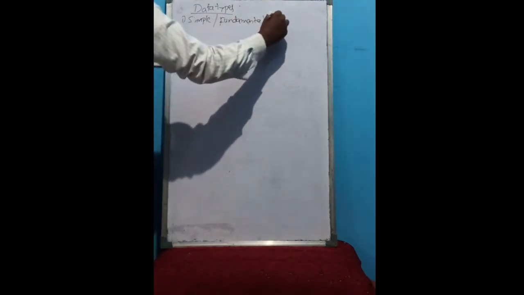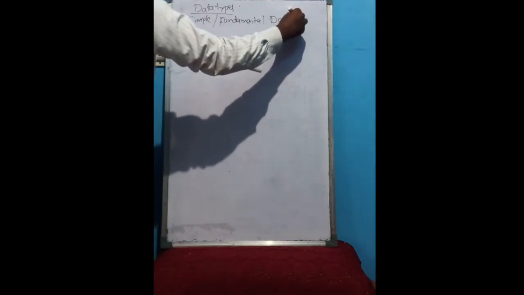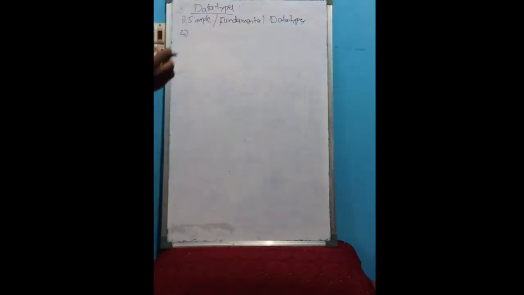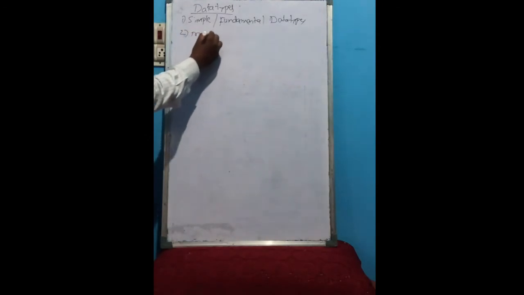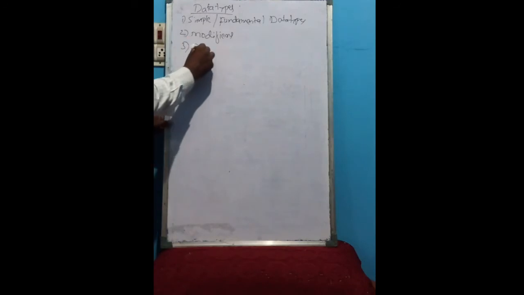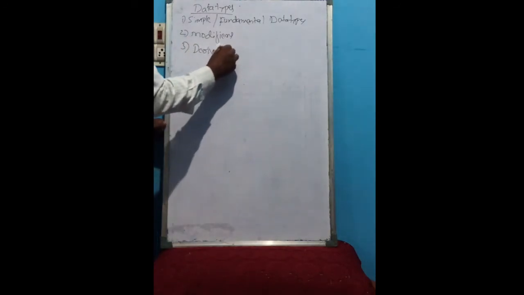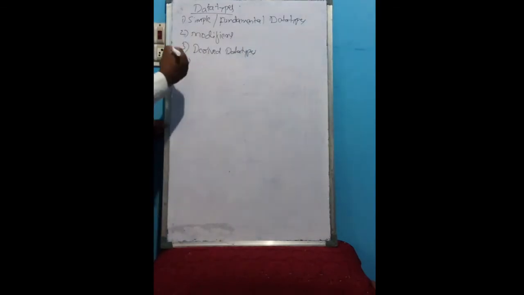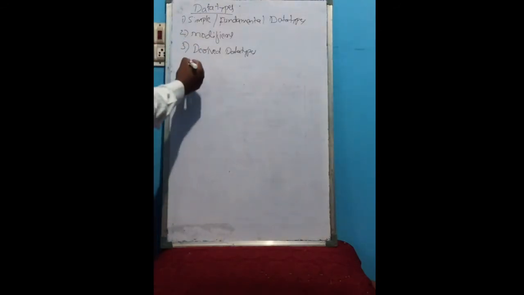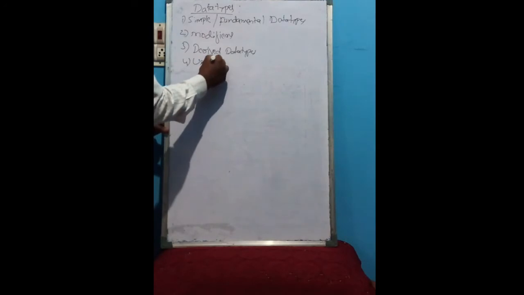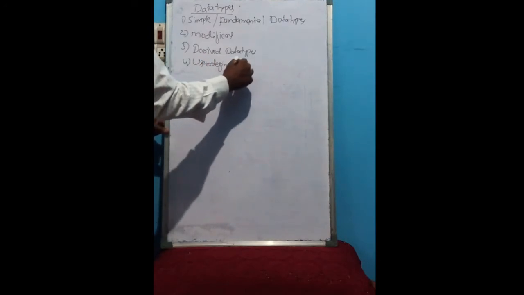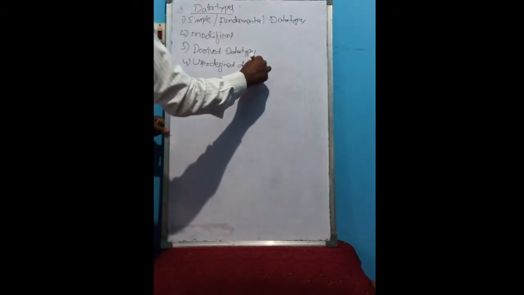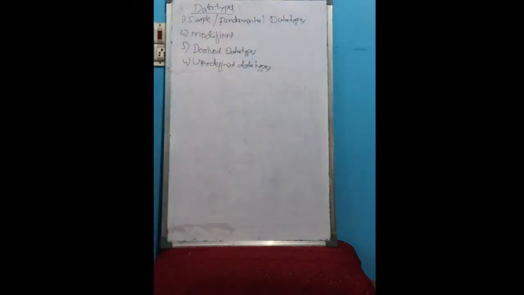Fundamental data types. Second one is modifiers. Third one is derived data types, and finally user defined data types. These are the 4 types of data types. Let's see one by one.